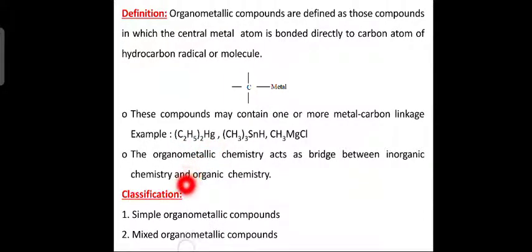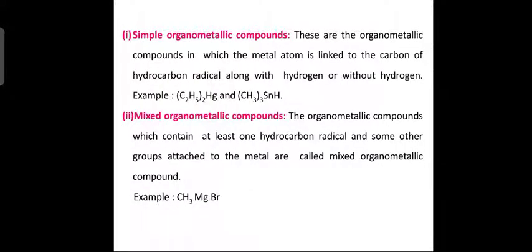Now, how do you classify? The organometallic compounds are broadly classified into two types: simple organometallic compounds and mixed organometallic compounds. Next slide. Now, what are simple organometallic compounds? These are organometallic compounds in which the metal atom is linked to the carbon of a hydrocarbon radical, along with hydrogen or without hydrogen.